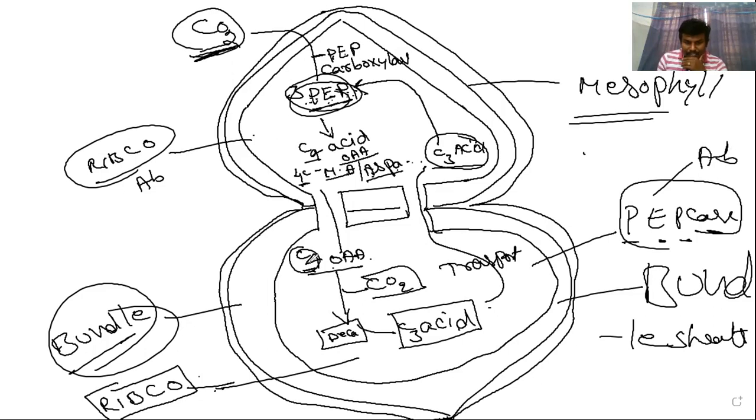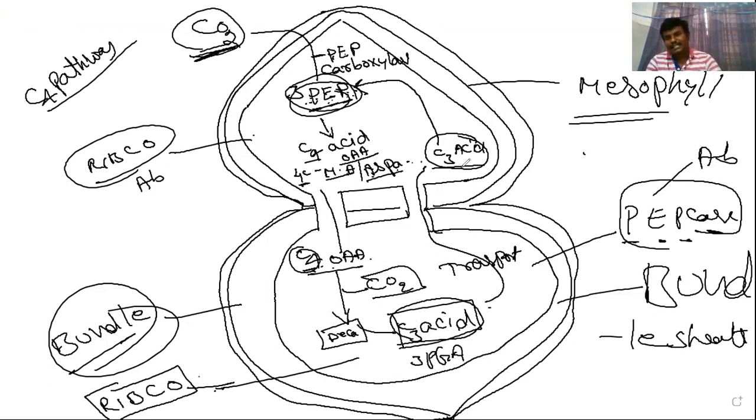See here, from C4 acid, one carbon dioxide went out. Then three carbons remain and C3 acid is formed. C3 acid means the three carbon compound phosphoglyceric acid. That happens here. This is called the C4 pathway. It is also called the Hatch-Slack pathway.